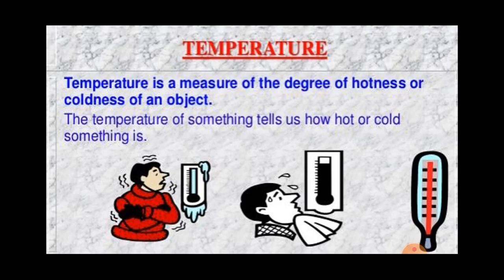quite cold. For example, the temperature of boiling water is 100 degrees Celsius, which is quite high. So boiling water feels very hot. And if the temperature of melting ice is 0 degrees, which is quite low, so ice feels to be very cold. Okay? And temperature is measured by using a device or instrument called a thermometer.